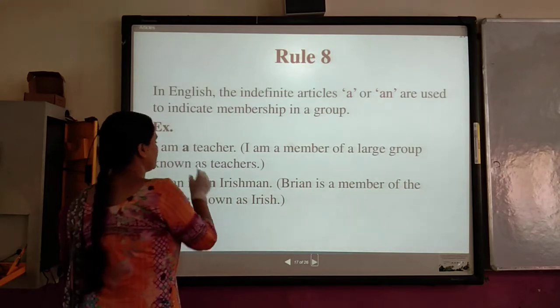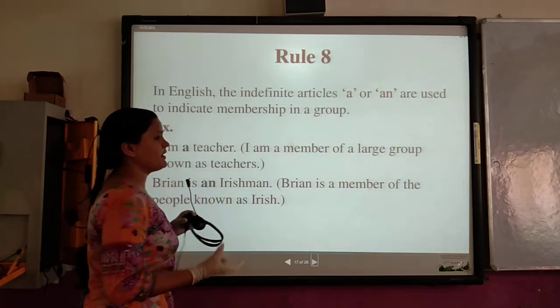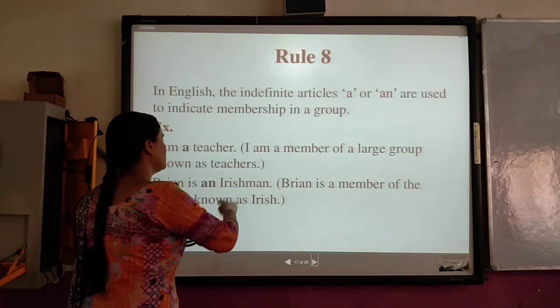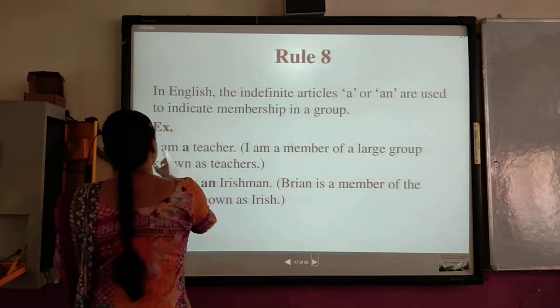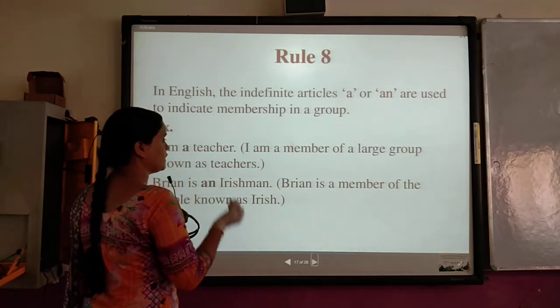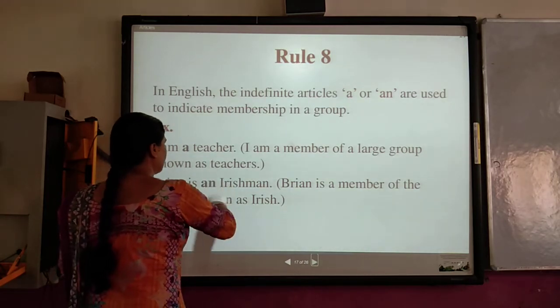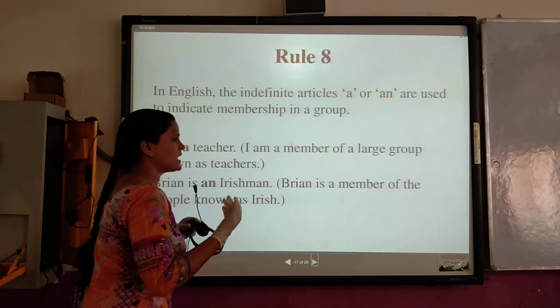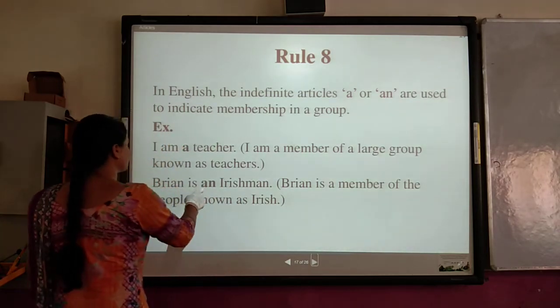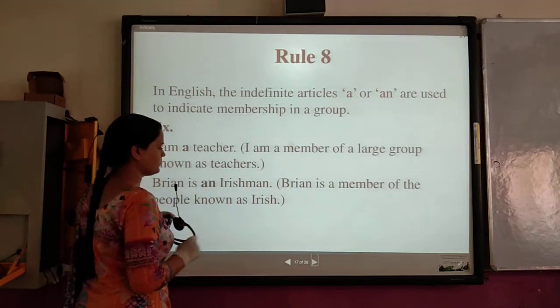Here Brian has the citizenship of Ireland. That's why he will be called an Irishman. You know that the letter I is written and it sounds as a vowel. That's why we have used an Irishman.